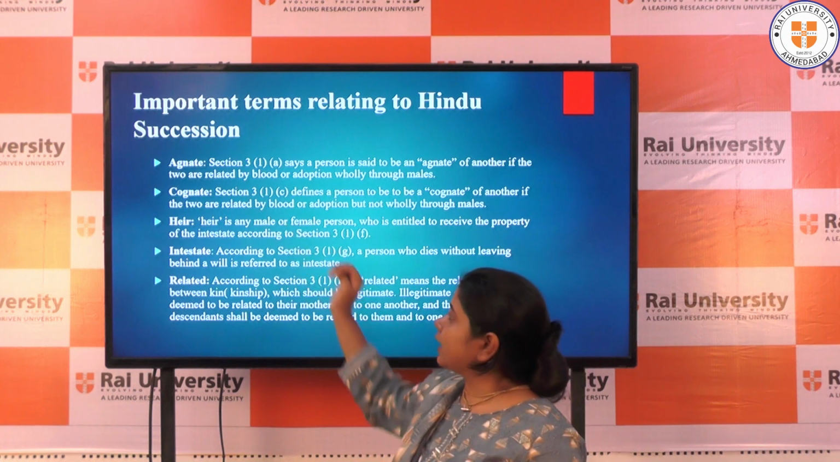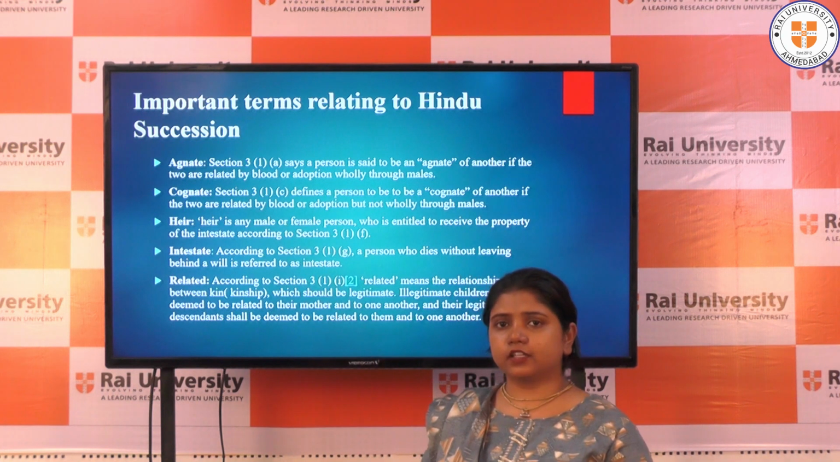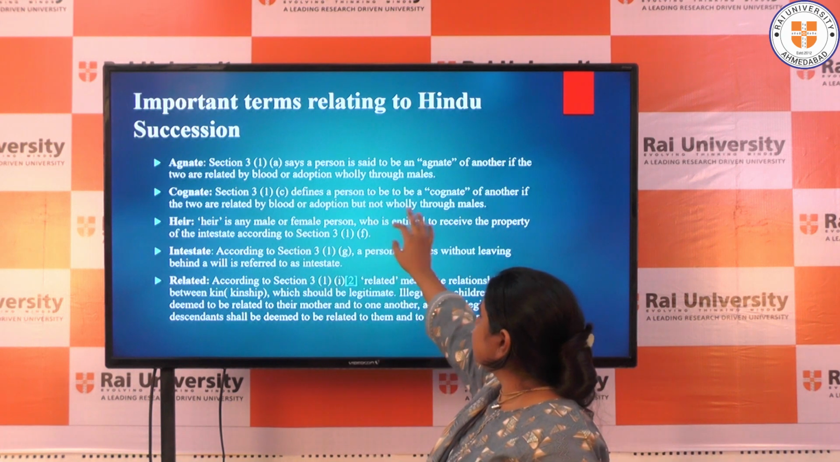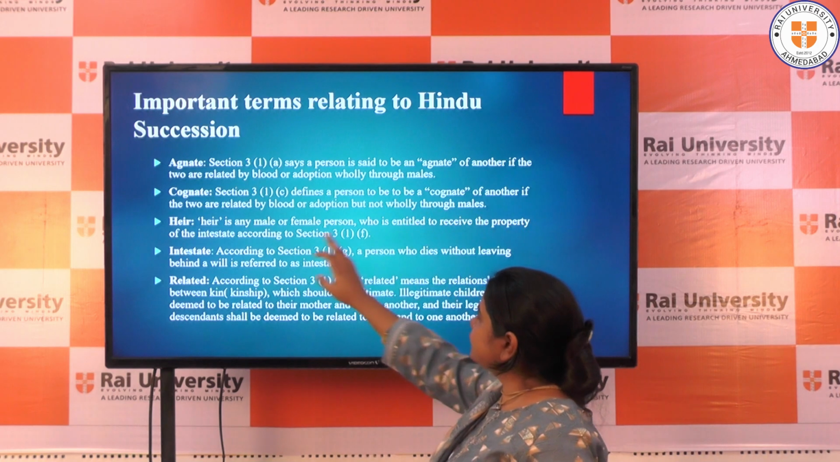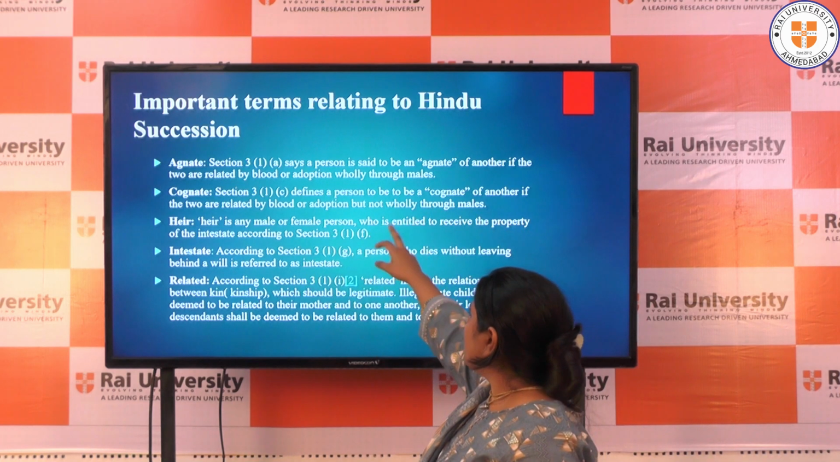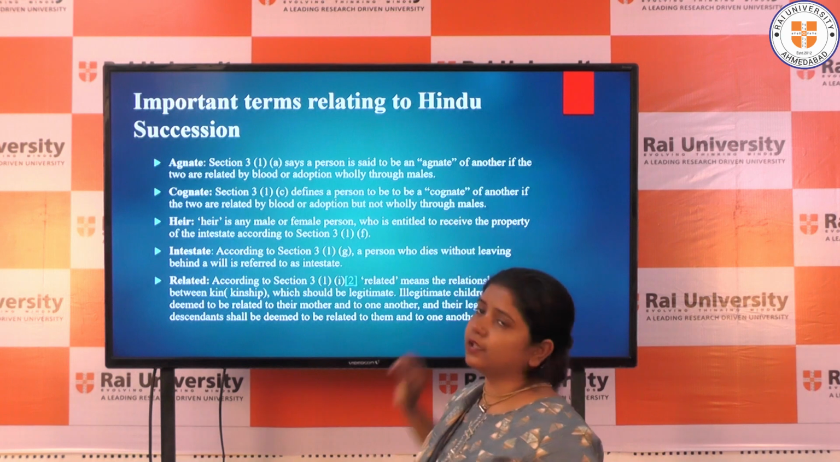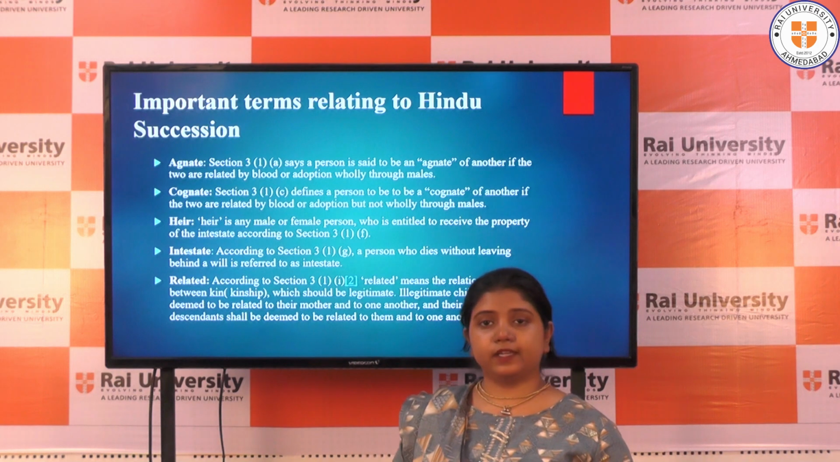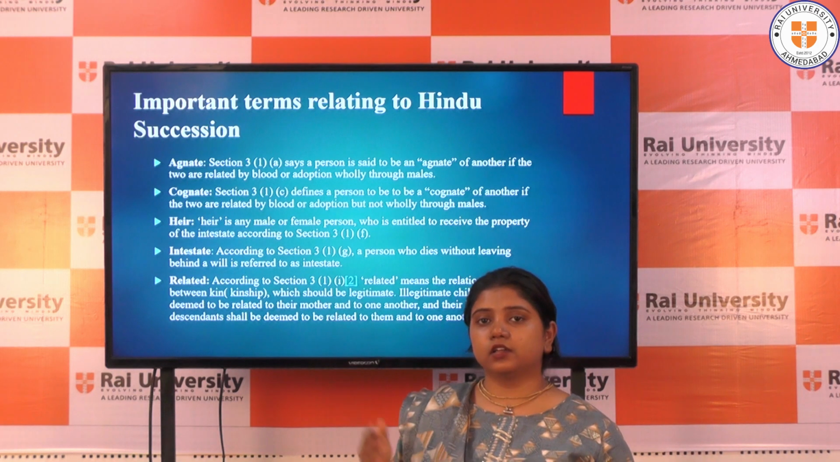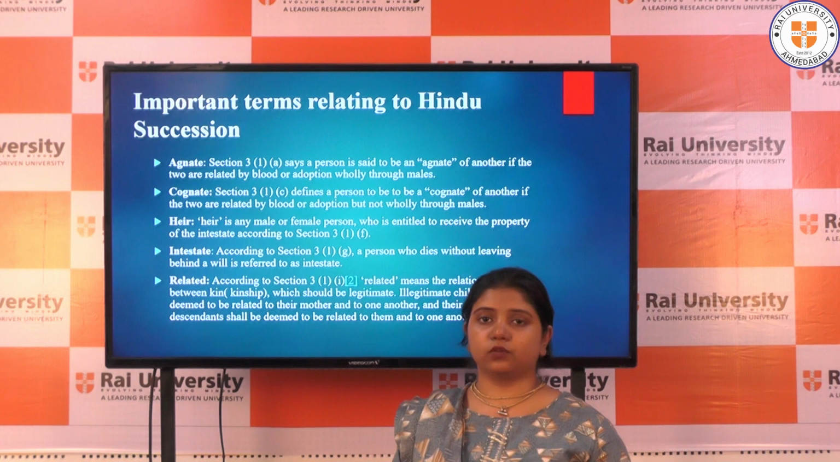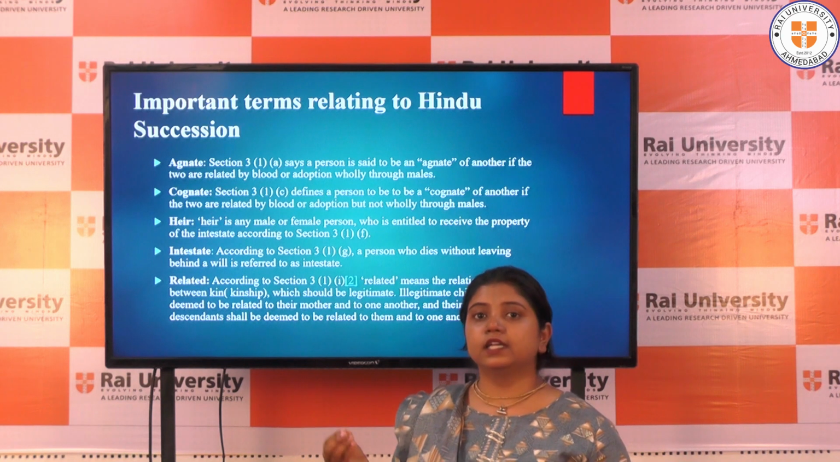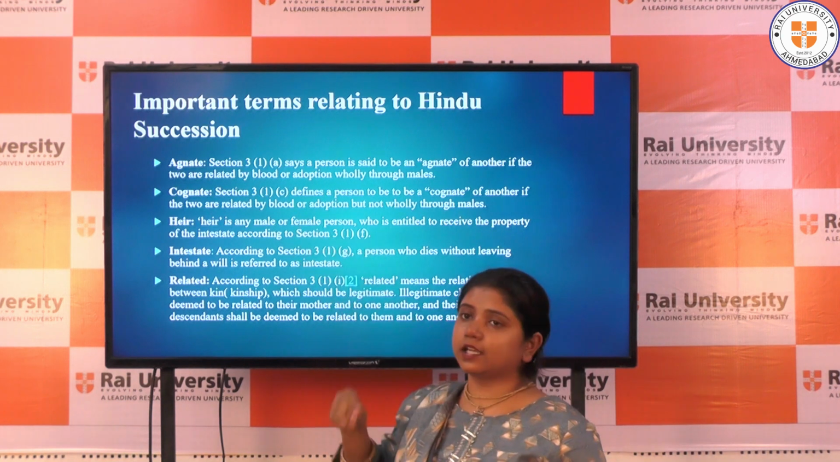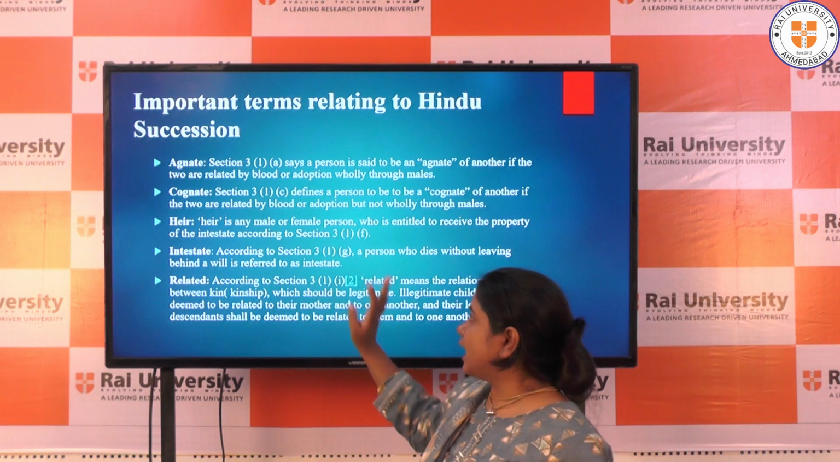The first is agnate. The term agnate basically means that a person is said to be an agnate of another if the two are related by birth or adoption wholly through the male line. If the transmission of the property of an intestate is through the male line only, through male persons only, then that line will be considered the agnate line.